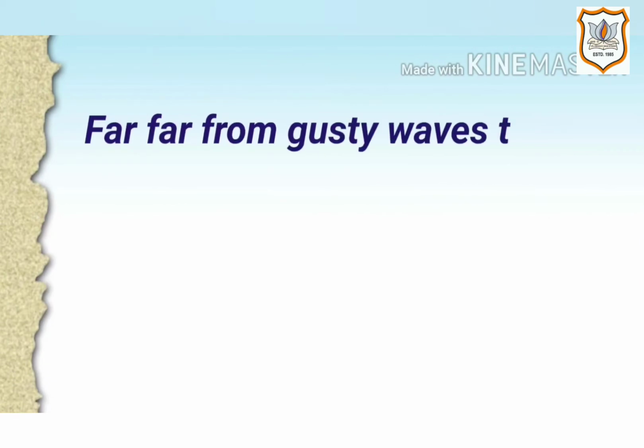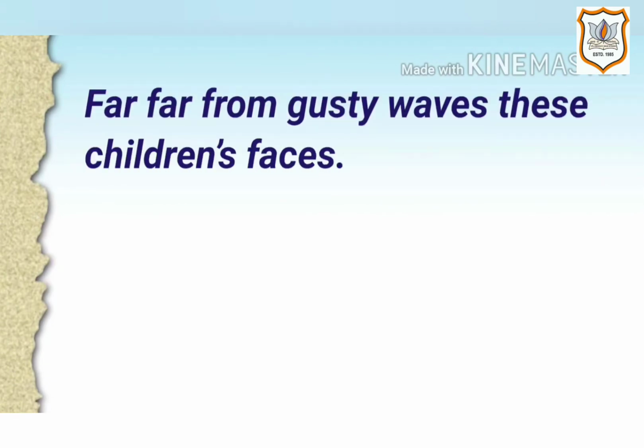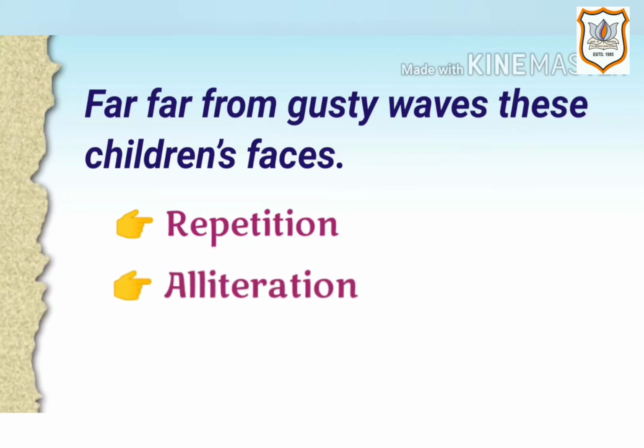Far, far from gusty waves, these children's faces. Here, the figure of speech is repetition because the word far is repeated for poetic effect. Another figure of speech here is alliteration because the sound of the consonant F is repeated in the words far, from and faces. Another figure of speech here is synecdoche because the part of the body, faces, stands for the children.